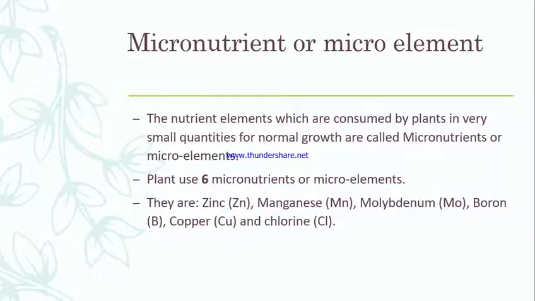Now micronutrients. Those elements which are consumed by plants in very small quantities for normal growth are called micronutrients. It is similar to the name: micro means small, so micronutrients are consumed in small amounts. Plants use 6 micronutrients. So among 16 essential elements, 10 are macro and the rest 6 are micronutrients. The 6 micronutrients are zinc, manganese, molybdenum, boron, copper and chlorine. You have to memorize these names also for MCQ.